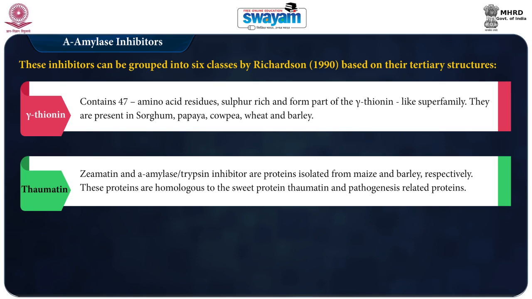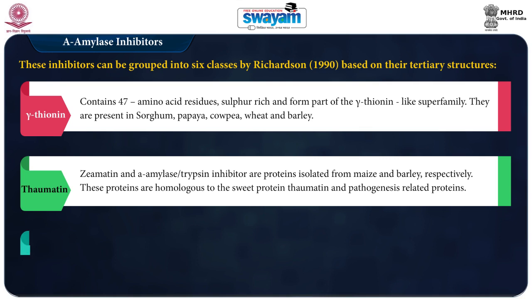Zeamatin and alpha amylase trypsin inhibitors are proteins isolated from maize and barley respectively. These proteins are homologous to the sweet protein thaumatin and the pathogenesis related proteins. Thaumatin like alpha amylase inhibitors contain 173 to 235 amino acid residues and they have around 5 to 6 disulfide bonds.